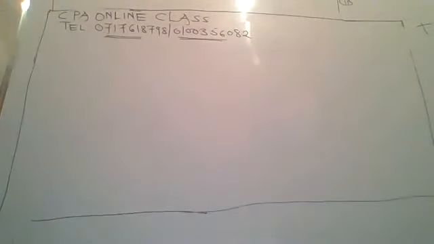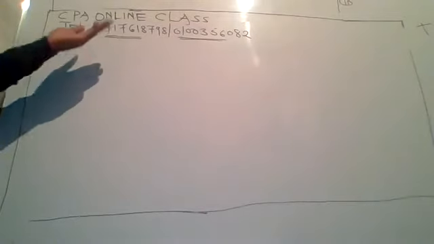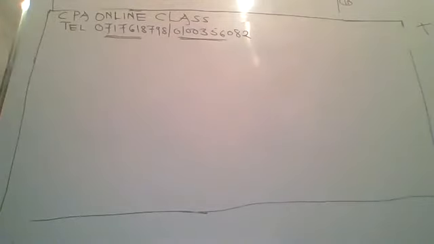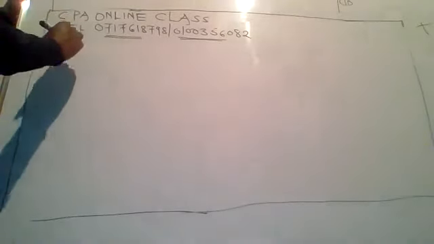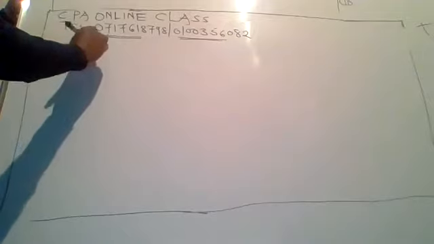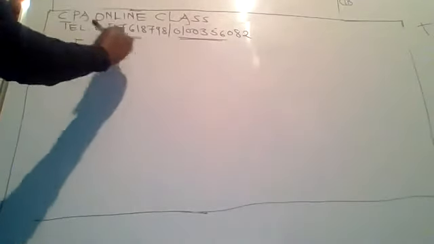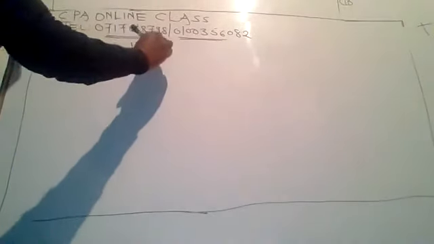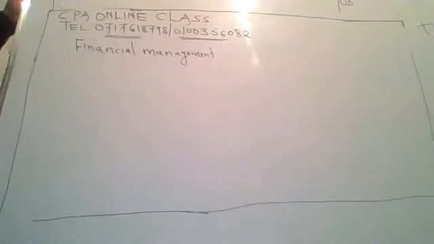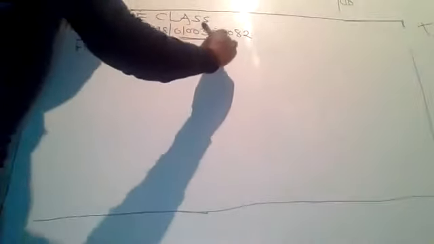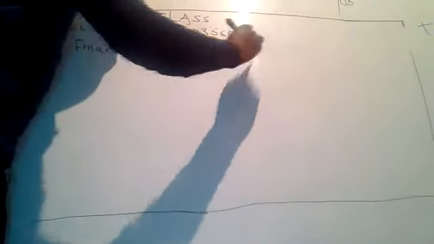But today, we are not going to see when you can call or text. We want to see financial management, or fundamentals of finance, that is called FOF.